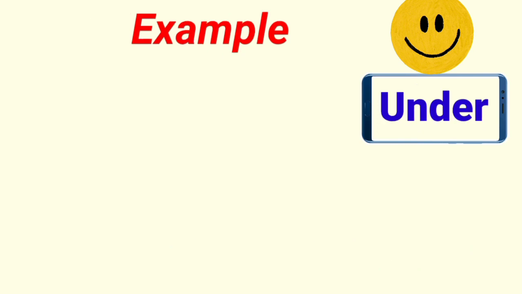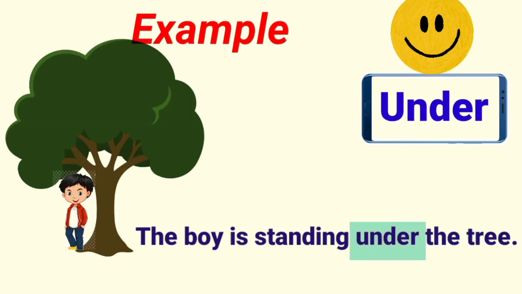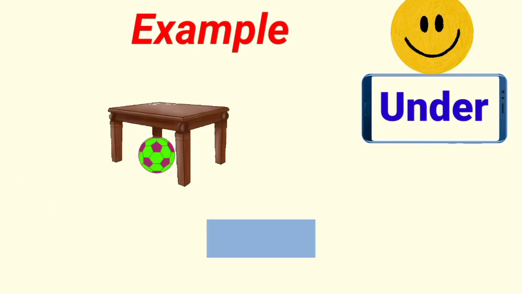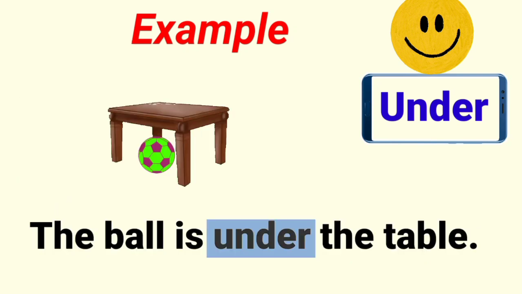Now, we will talk about under. The boy is standing under the tree. Where is the boy? The boy is standing under the tree. Can you see the picture, children? The ball is under the table.